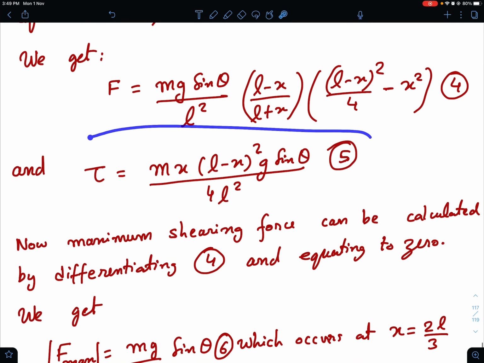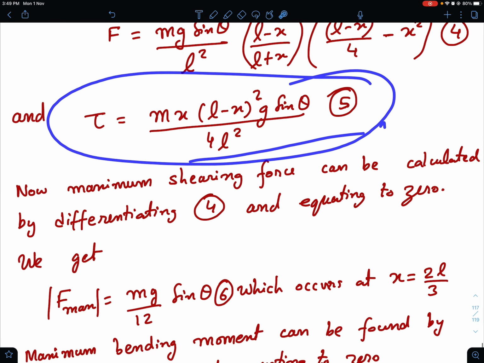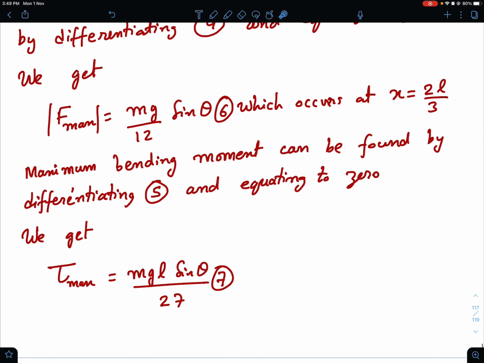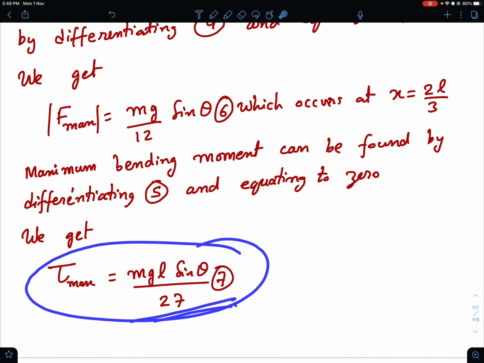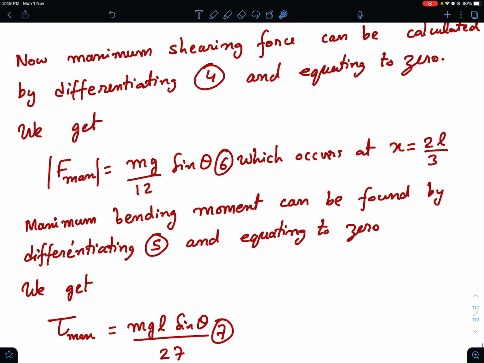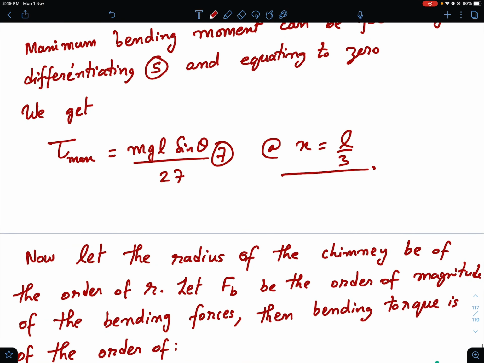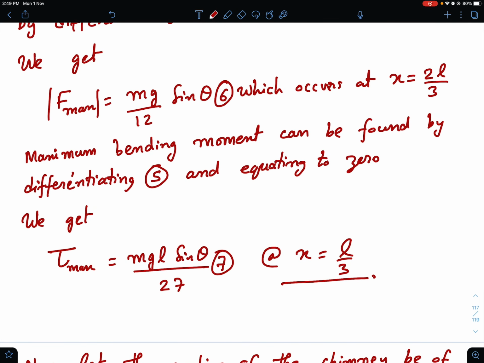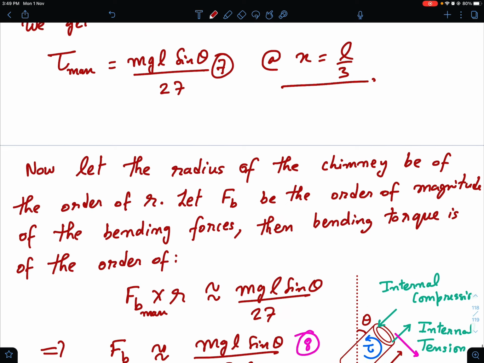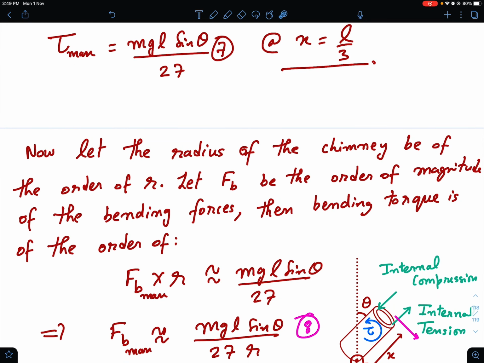And maximum bending moment, again I can find out by differentiating equation 5 and equating to 0, and if you do that, you get maximum torque as mgL sine theta by 27. Now still I have not yet decided which one of them is going to be the determining factor. By the way, this maximum happens at x equal to L by 3. Now how to decide which one of them will be the deciding factor in breaking of the chimney?